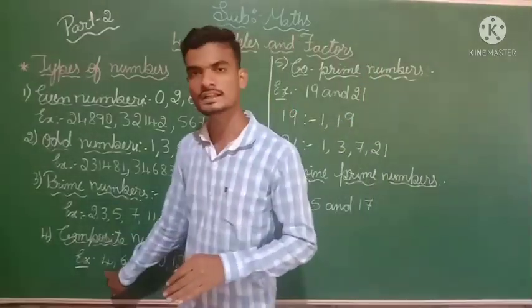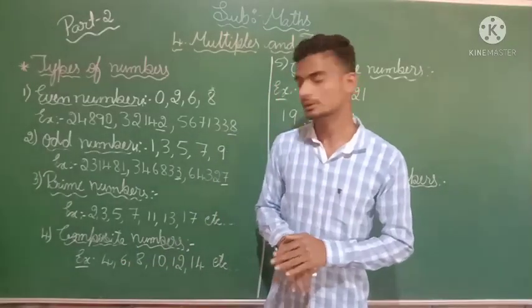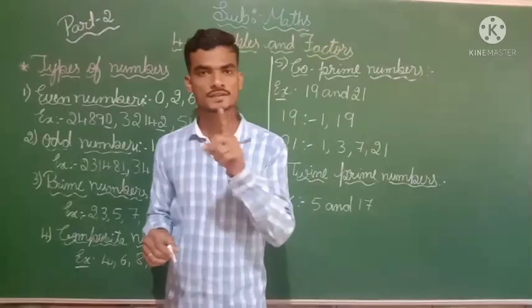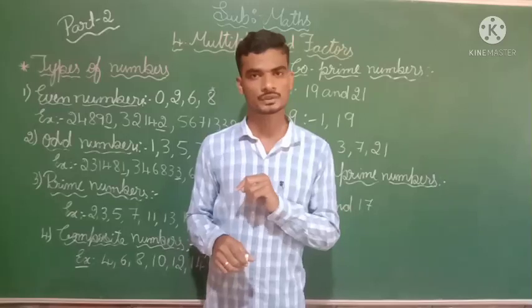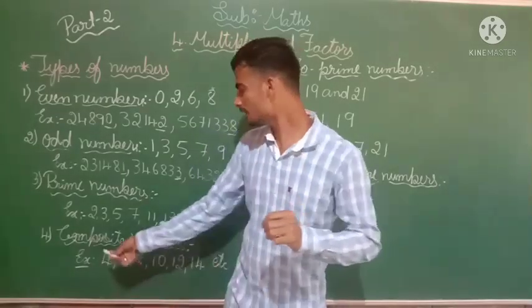So I have written 4 here. 4 has more than 2 factors, is it? 1 fours are 4, 4 ones are 4, 2 twos are 4. Three factors you are going to find here. So it is a composite number.